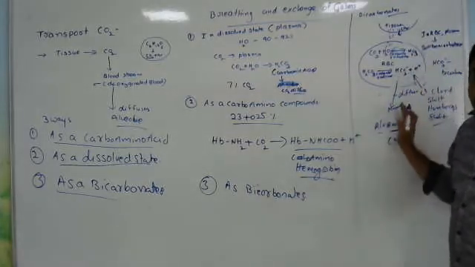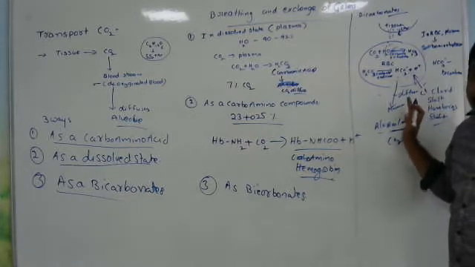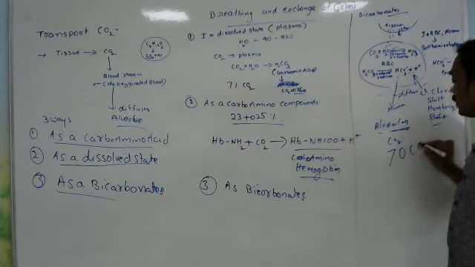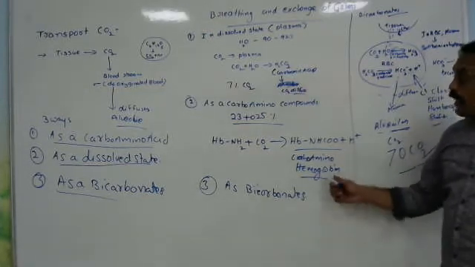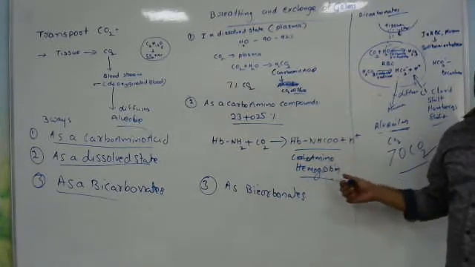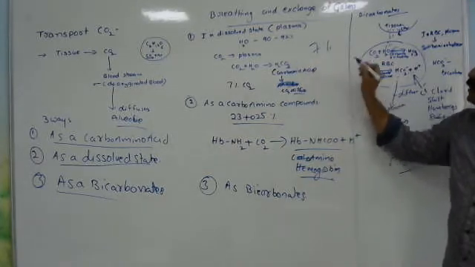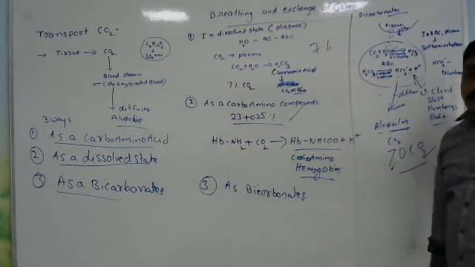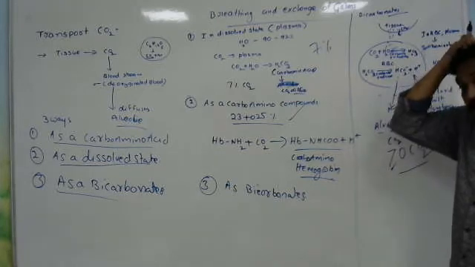How much of the carbon dioxide is transported as bicarbonate? 70% of carbon dioxide is transported as bicarbonate. Only 23 to 25% is as carbamino compounds, and only 7% is in dissolved form. That means most of the carbon dioxide is transported in our bloodstream as bicarbonates.